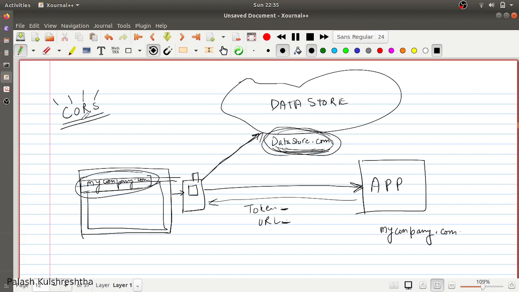This is called cross origin resource sharing, in which you make some configuration changes in datastore.com to allow requests incoming from the web page mycompany.com. This should be allowed before using the valid key pattern. Otherwise, datastore.com is going to deny the request, saying that mycompany.com is not authorized or not allowed to access resources from datastore.com.